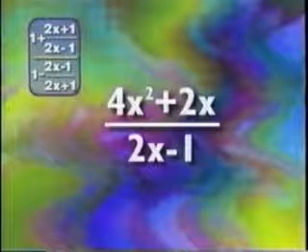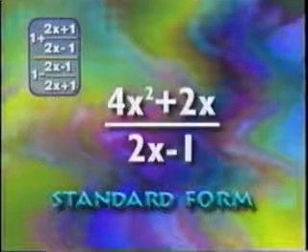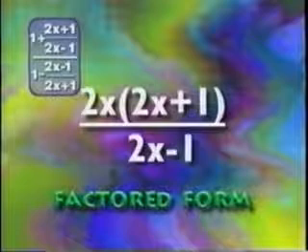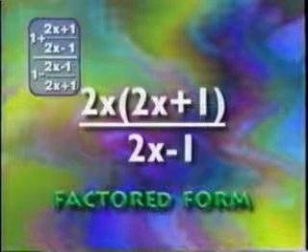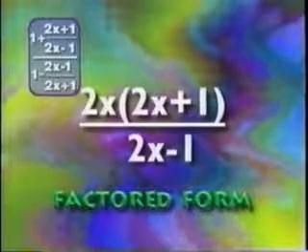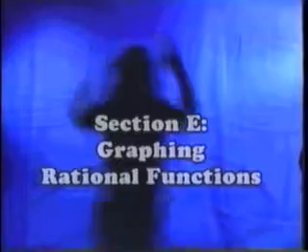The final expression, 4x squared plus 2x over 2x minus 1, is the standard form for the rational function. The next to the last expression, 2x times 2x plus 1 over 2x minus 1, has the top and bottom factored and is also an acceptable answer.